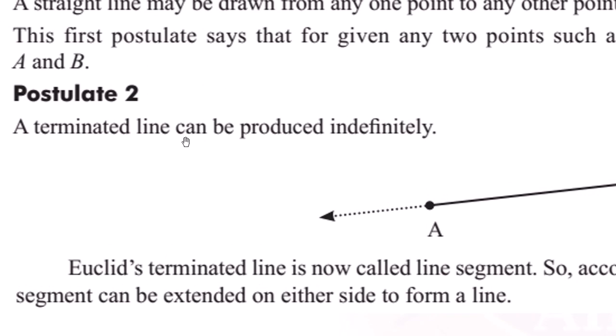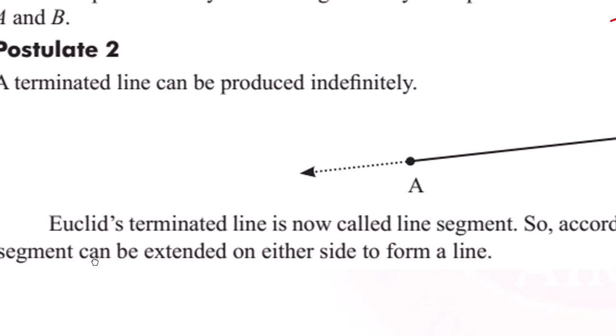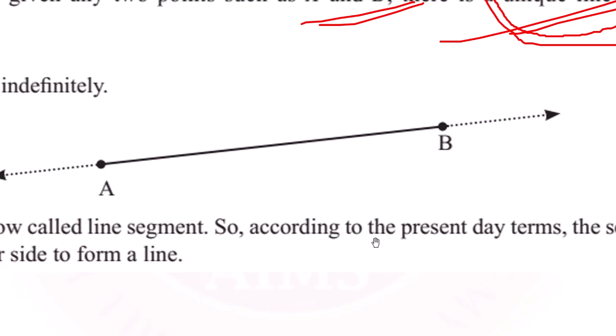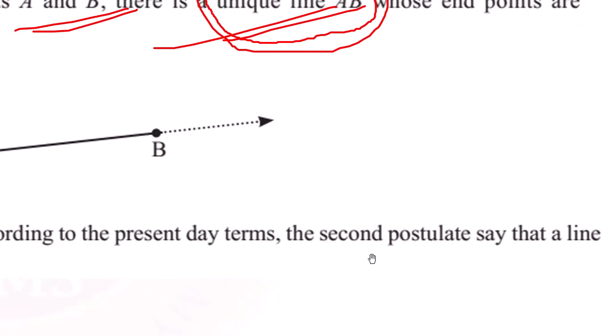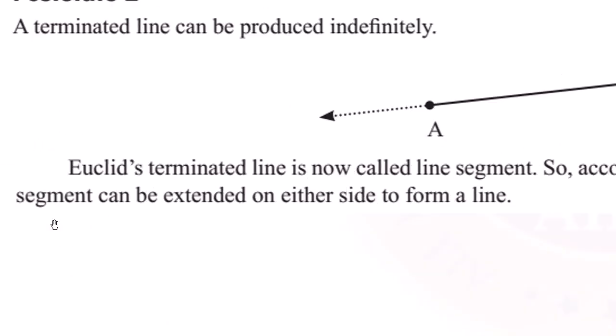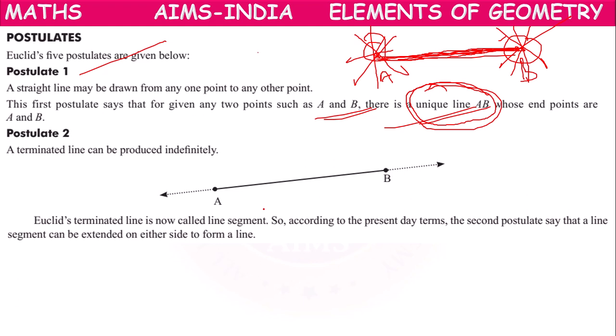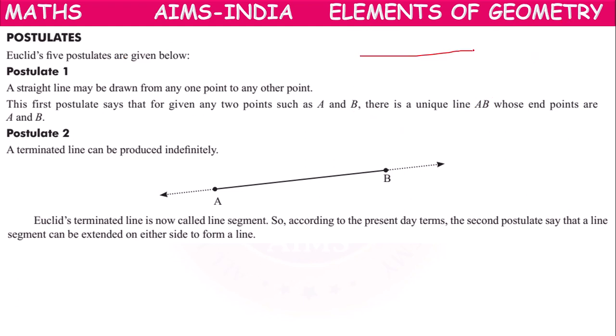Next, postulate 2. A terminated line can be produced indefinitely. Euclid's terminated line is now called a line segment. According to present day terms, the second postulate says that a line segment can be extended on either side to form a line. Suppose you have point A, point B, AB of length 5 centimeter.